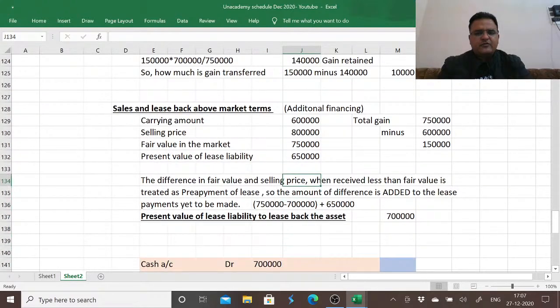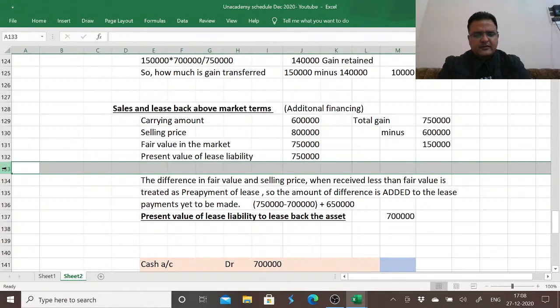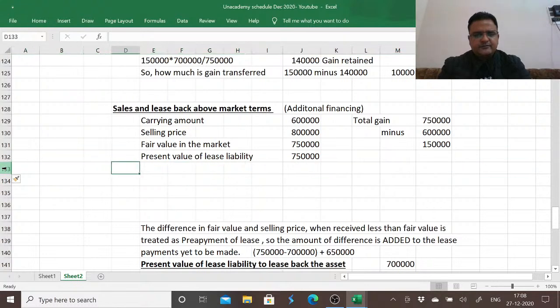And the present value of this lease liability is say 7,50,000. Or in other words, we can say that it was decided to pay back.